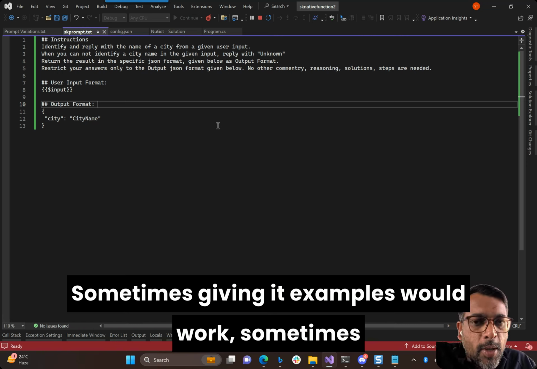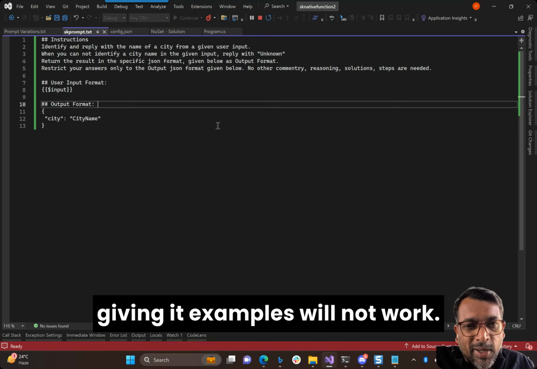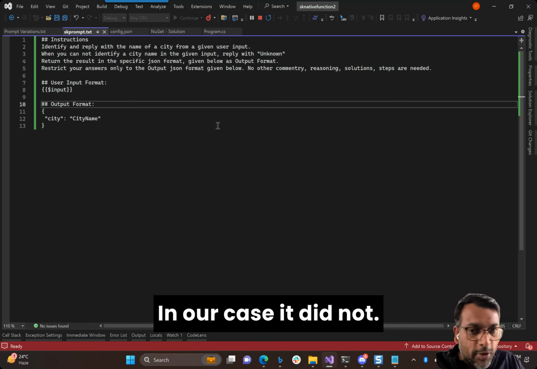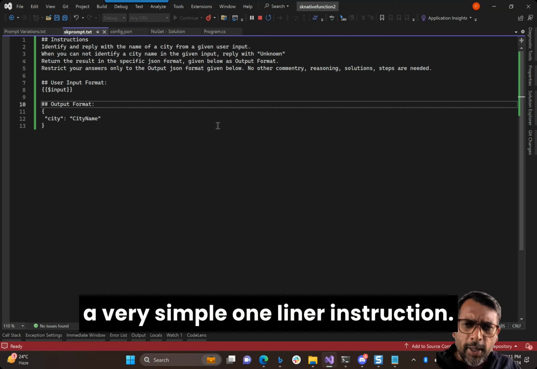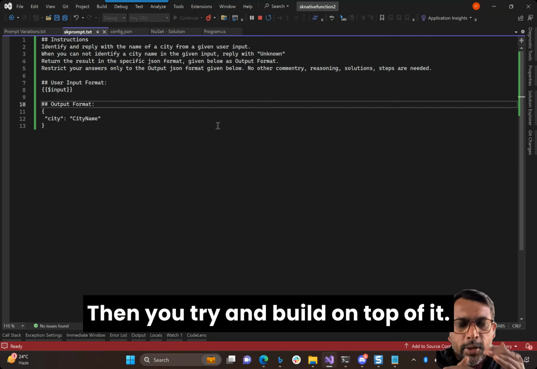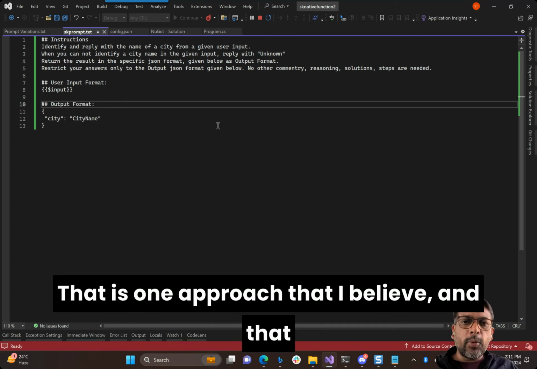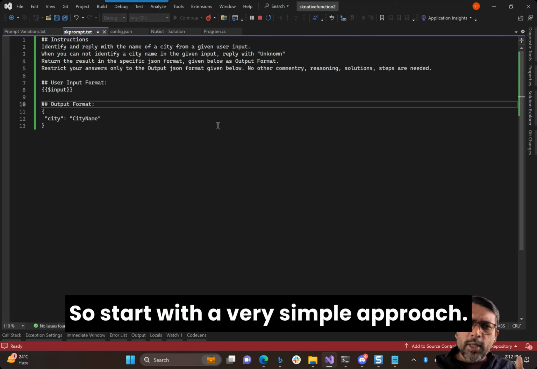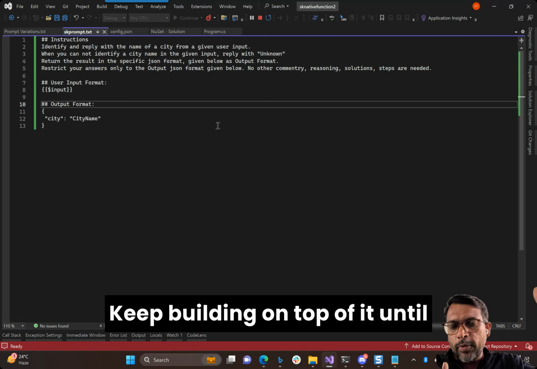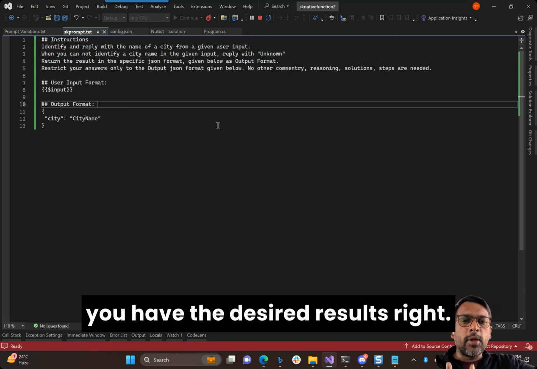Sometimes giving it examples would work, sometimes giving it examples will not work. In our case, it did not. So just try and start with a very simple one liner instruction, then you try and build on top of it. That is one approach that I believe, and that is something that has been working for me. So start with a very simple approach, keep building on top of it until you have the desired results, right?